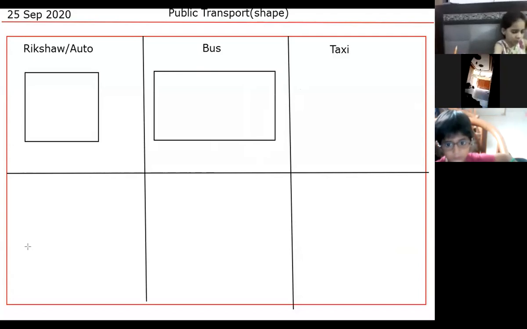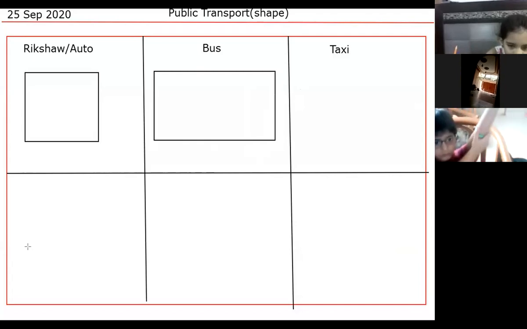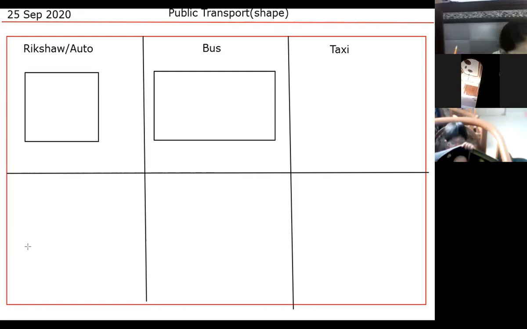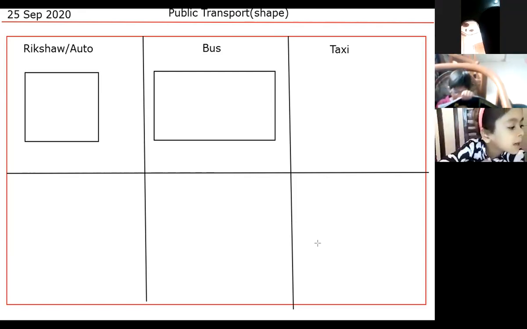Javeria Fatma, what is the shape of a taxi? What is the basic shape of a taxi? Everyone, I have 5 minutes remaining, so hurry up.